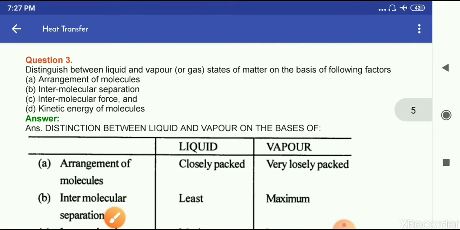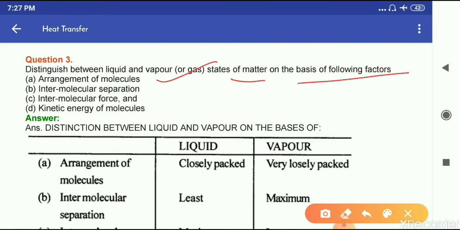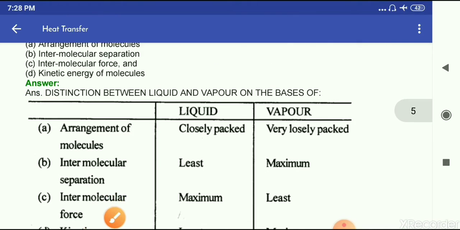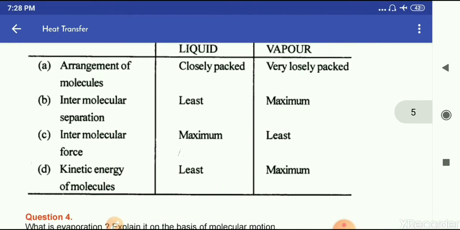Question number 3, distinguish between solid, liquid and gas states of matter on the basis of the following factors: arrangement of molecules, intermolecular separation, intermolecular force and kinetic energy. So this is the distinction between them. You have to write from here.